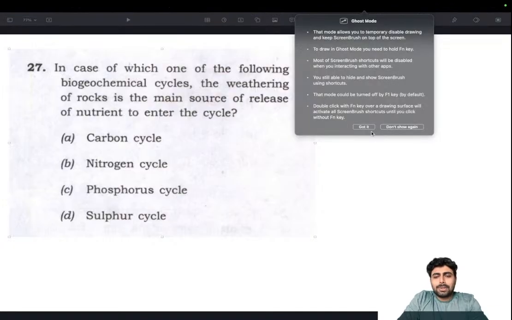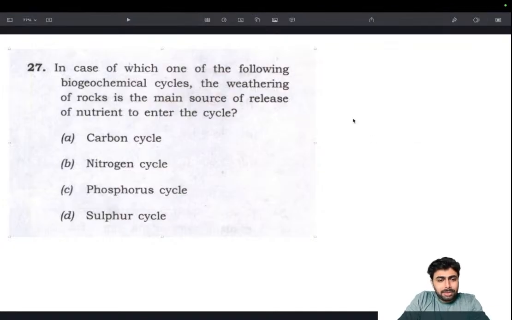While writing this examination, I didn't go through the carbon cycle, nitrogen cycle, phosphorus cycle, sulfur cycle, which you should be going through. Don't make the mistake I did. But the way the question was framed, I could easily arrive at the answer, based on normal logic only, nothing out of the box or exceptional.